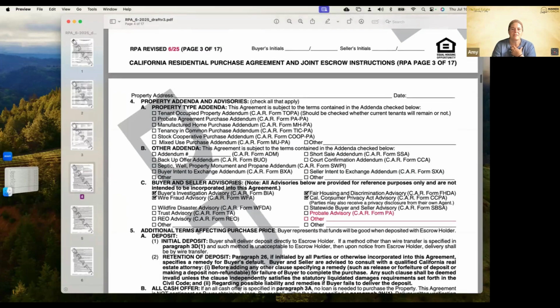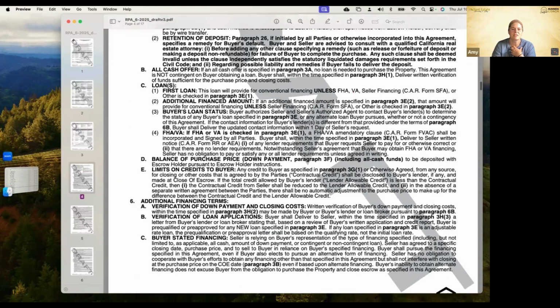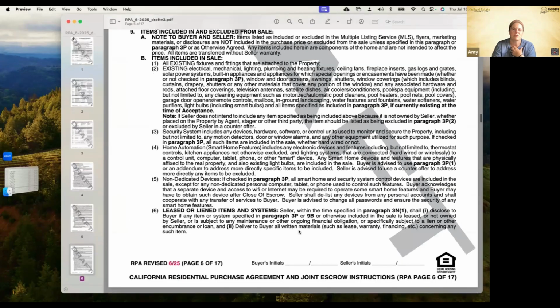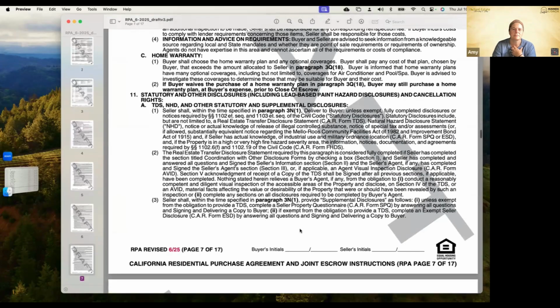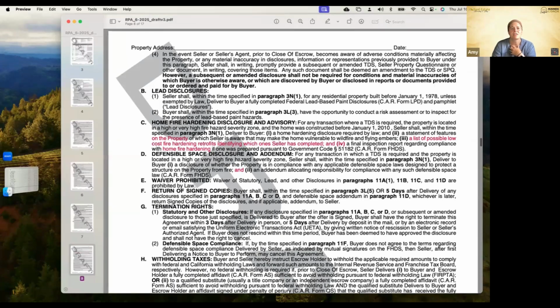Then we have our probate advisory, another form that might be included with the purchase agreement. I think those are the only changes. I'm going to keep scrolling though. Oh, here, your home fire hardening disclosure, just saying that was updated. They've added a list of possible low cost fire hardening retrofits, identifying which ones the seller has completed.